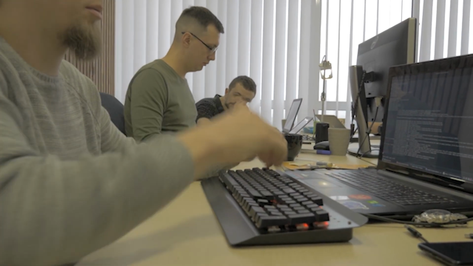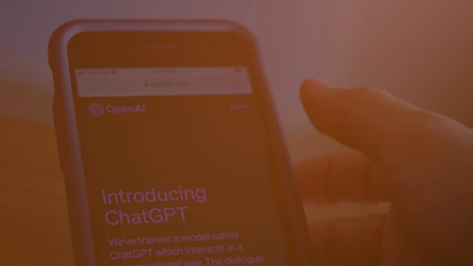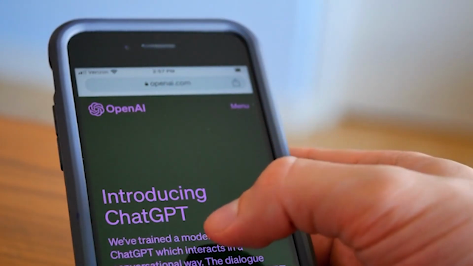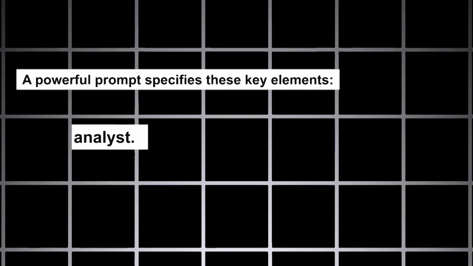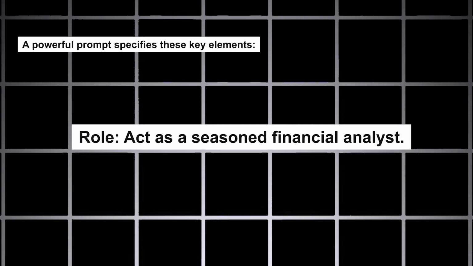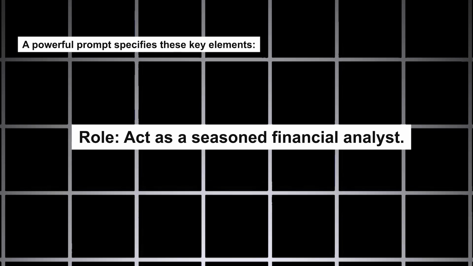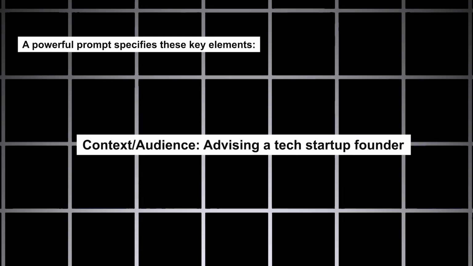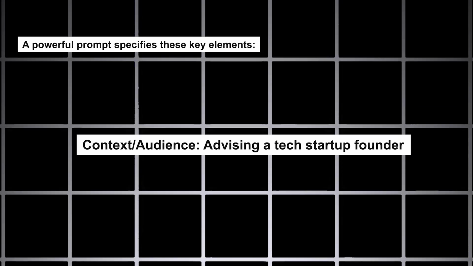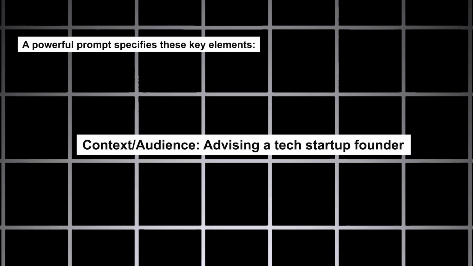The second foundation stone is giving ChatGPT a job. Don't just ask. Assign. This is prompt anatomy. A powerful prompt specifies these key elements. Role: tell the AI who to be. Act as a seasoned financial analyst. Be a skeptical customer. Context and audience: who is the output for? Advising a tech startup founder. Explaining to a non-technical audience.